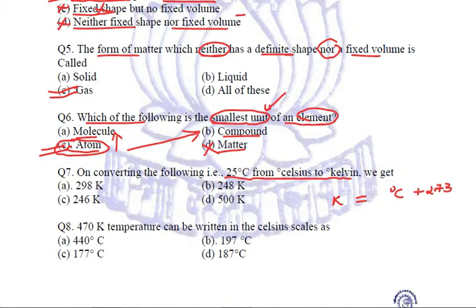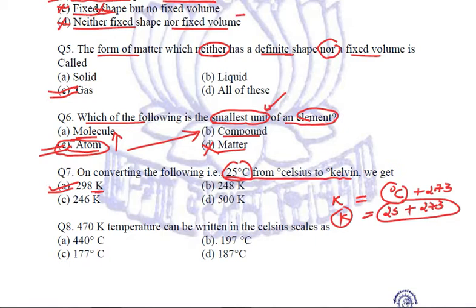Here we are given the temperature in degree Celsius, that is 25 degrees, so we put 25 here, plus 273, and we get the temperature on the Kelvin scale. So 25 plus 273 comes out to be 298 Kelvin. Right? Simple. Temperature on Kelvin scale is equal to 273 plus temperature in degree Celsius. So this is how we can convert between these two scales.